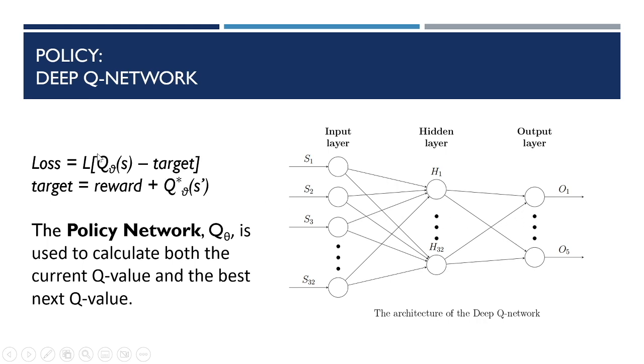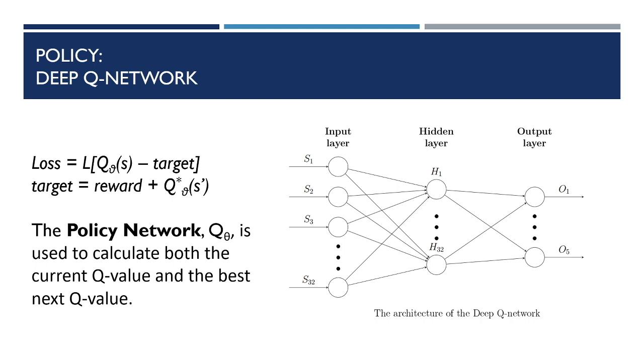The output of the neural network are Q values. You can imagine a Q value as the value of the current state given a particular action. For the DQN, both the current Q value and the next Q value are calculated using the same network. That can be a problem, since the training could be unstable.